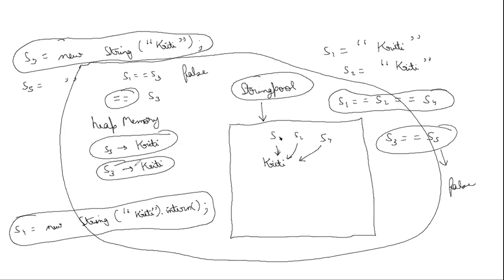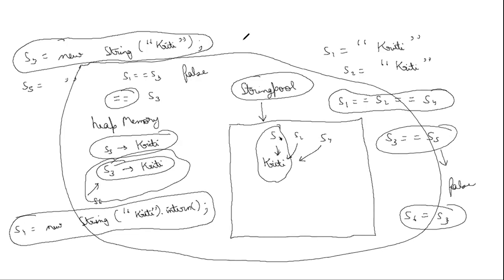Now if you create something like S6 is equal to S3, then S6 will be created something like this. So S6 will be equal to S3, but S6 is not equal to S1. I hope you're getting my point, because S6 is pointing here and S1 is pointing here.